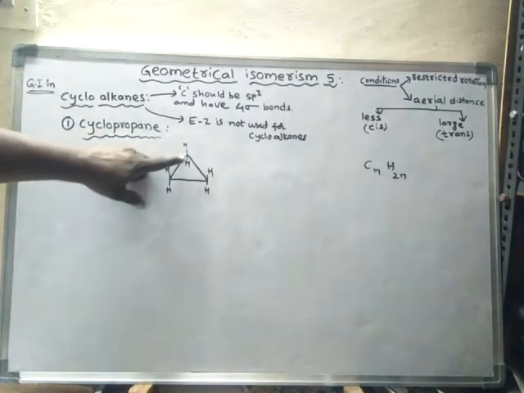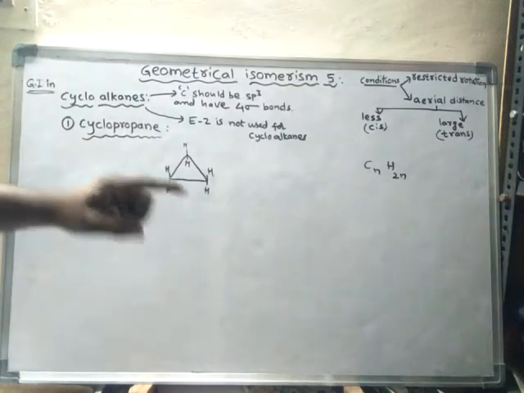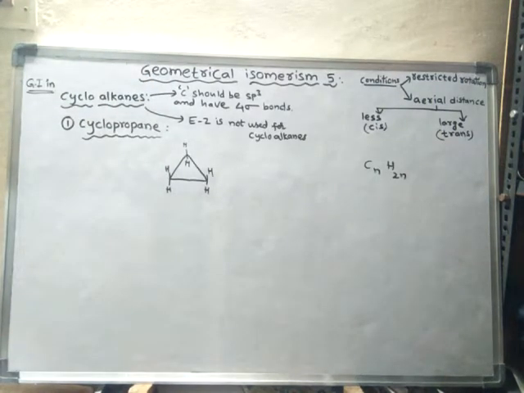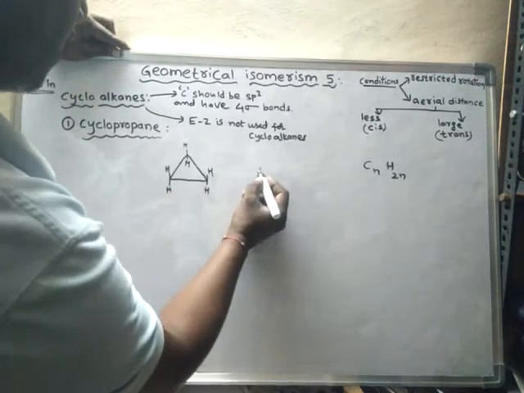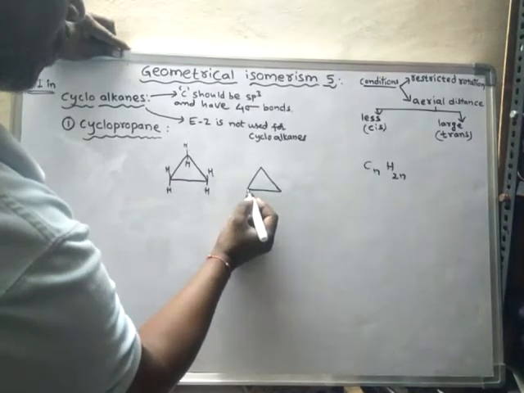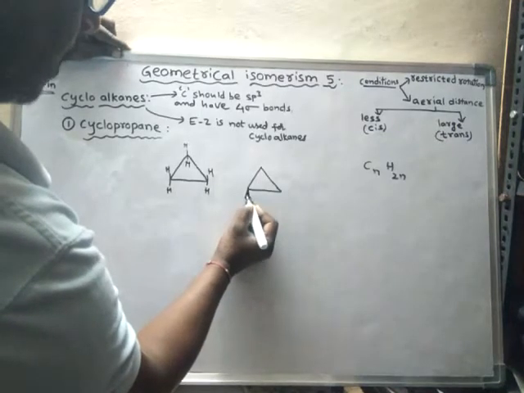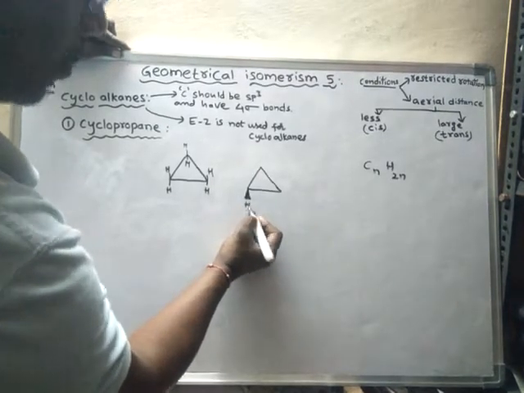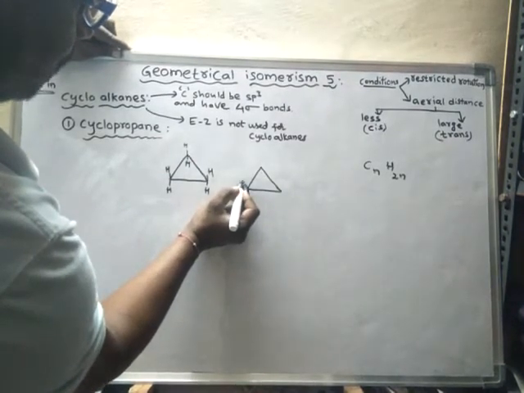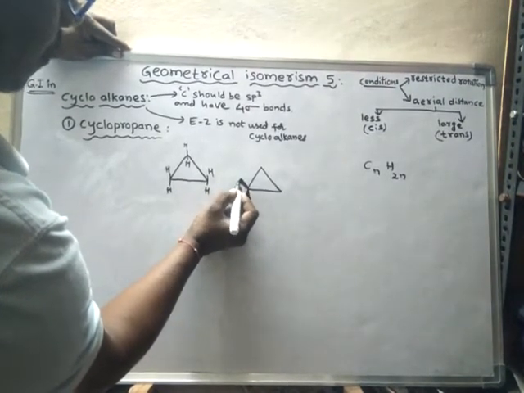If this is the plane, then this hydrogen will protrude towards us, and this hydrogen will be at the backside of this board. So one hydrogen is towards the observer, denoted with a solid wedge, and another hydrogen is away from the observer, denoted with a dash wedge.